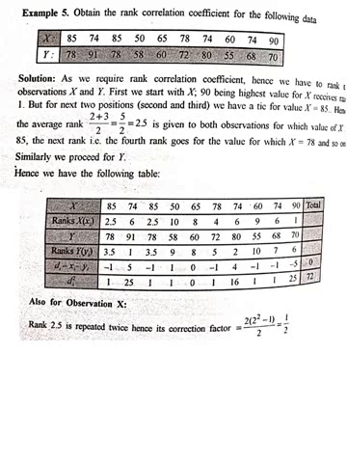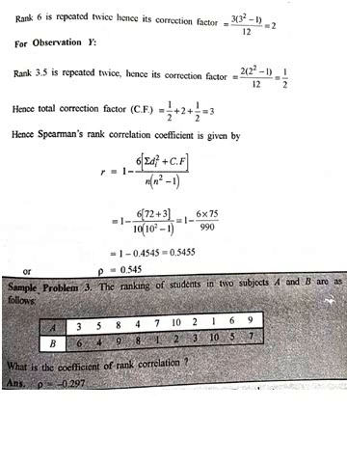So 2.5 is repeating 2 times. We write 1 upon 12, 2 into 2 square minus 1, which is 1 upon 2, and 6 is repeating thrice. So we write 1 upon 12, 3 into 3 square minus 1, which is again 2. For y, 3.5 is repeating twice, the correction factor is 1 by 2, and the total correction factor is 3. Hence the rank correlation is given by 1 minus this, and we put all the values here, and the rank correlation is obtained as 0.545. This is the problem for